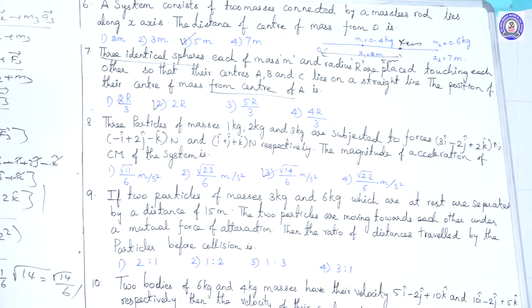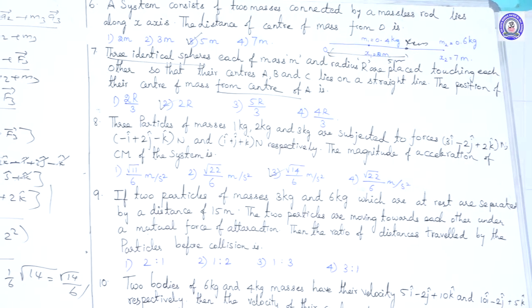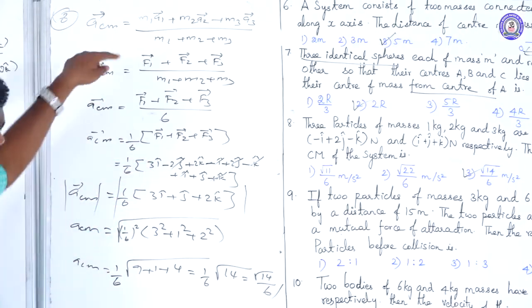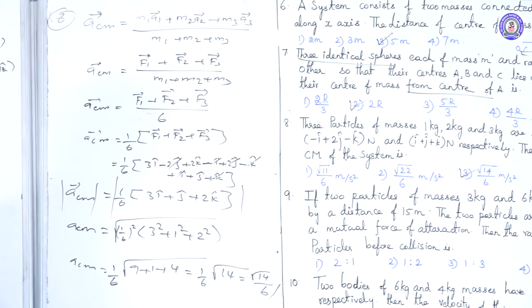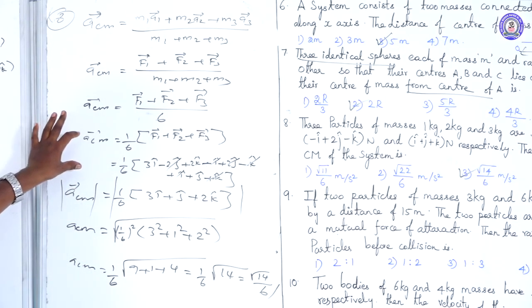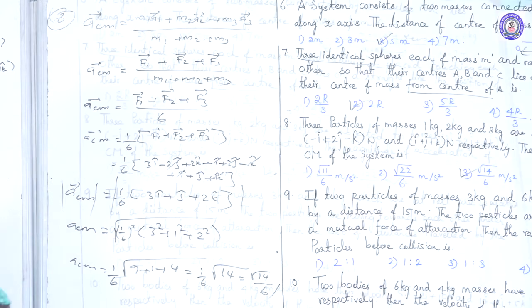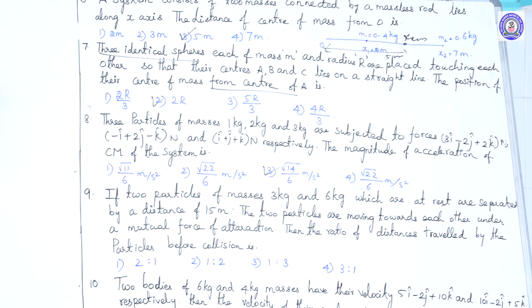First of all, you take the vector formula. The product of mass into acceleration is taken as force, so we directly substitute the forces. The vector value is calculated. If you take the modulus, the magnitude of the acceleration of the center of mass is root 14 divided by 6 meter per second square.